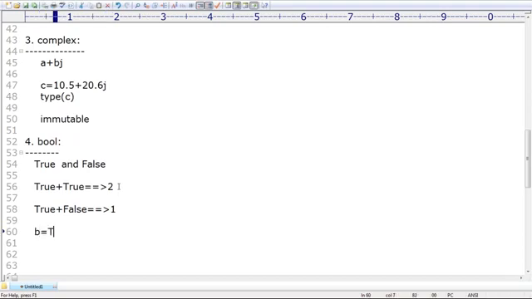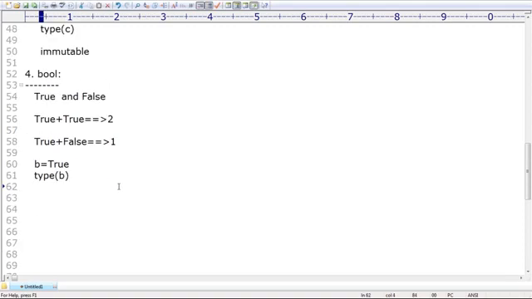So you can take b equal to True. Next, if you want, you can print type of b. Then automatically we will get the Boolean type by default. Next, is it immutable or not? Yes, it is always immutable. Remember that. We discussed this already, right?